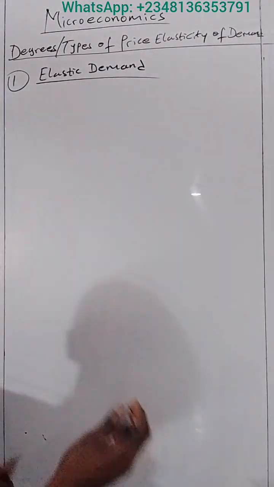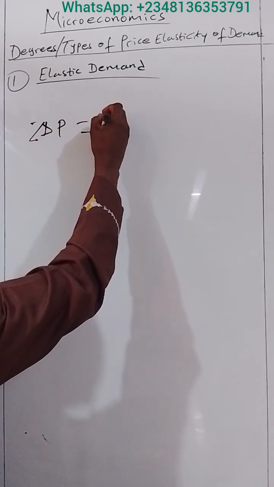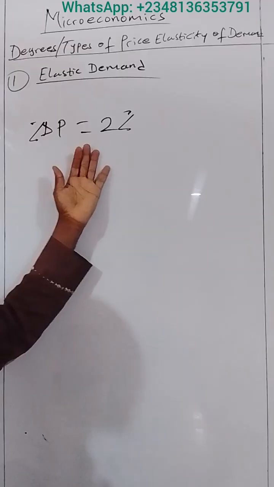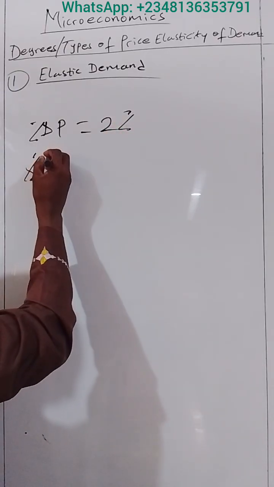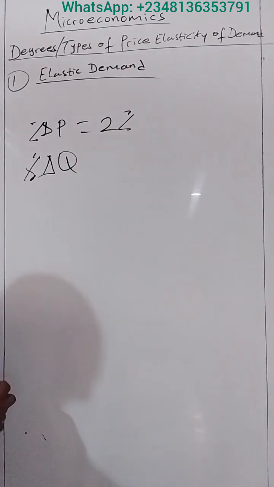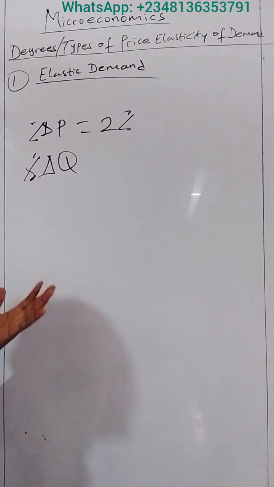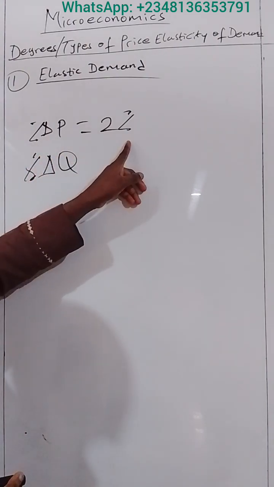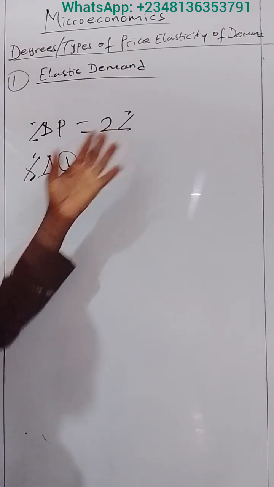For example, let's say the percentage change in price is 2%, okay? Because of this 2% change in price, we get a greater percentage fall in the quantity demanded. Because now, we say change in price is 2%. You can see the sign here is plus, meaning that the price has increased by 2%.